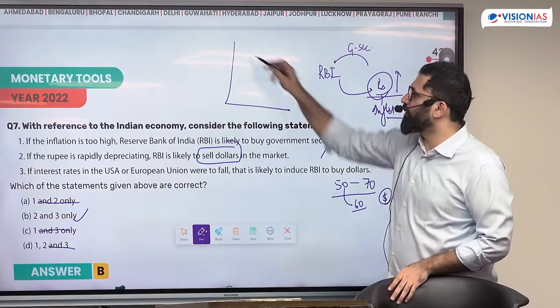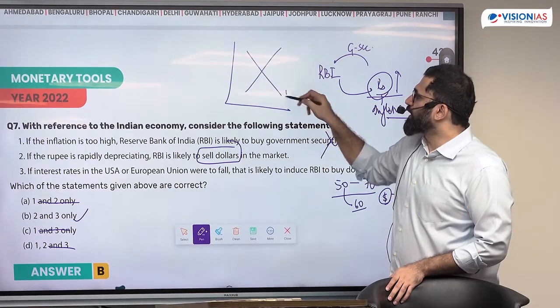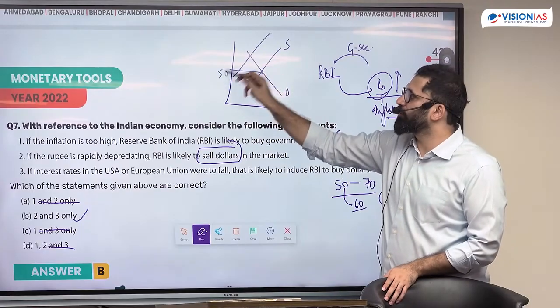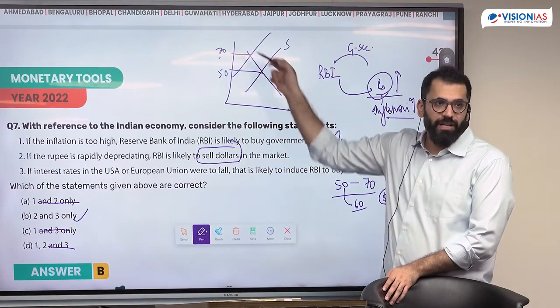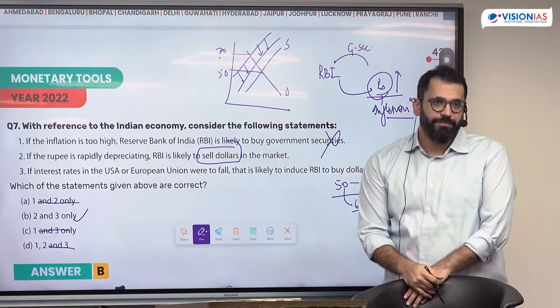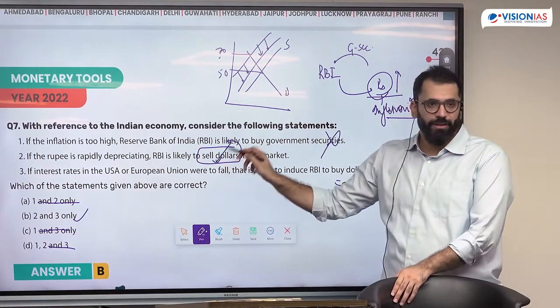If this is your demand curve and this is your supply curve, supply got reduced. This is why it happened from 50 to 70. How do I bring it to 60? I will increase the supply. The RBI is likely to.